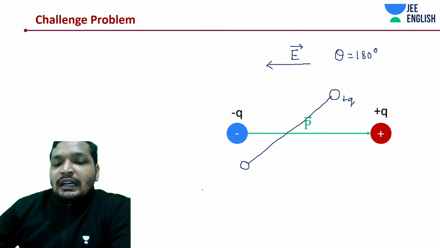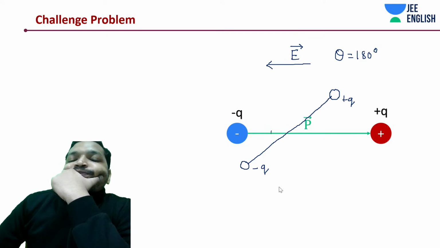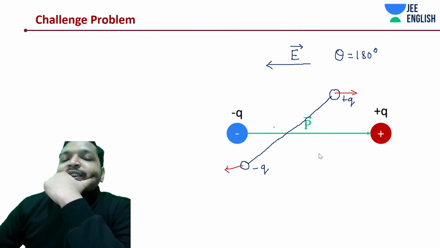The force remains as it is, zero net force on this dipole system, which is not disturbing it in terms of translational motion as long as it is placed in a uniform electric field.